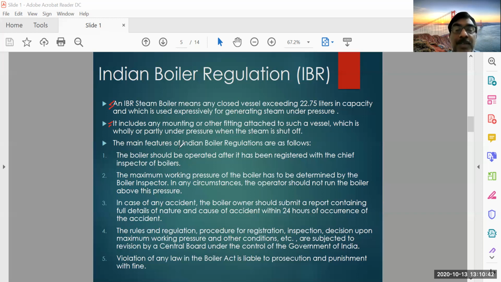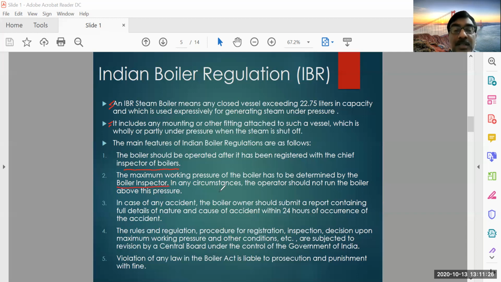So the main features of the Indian Boiler Regulations are as follows. The boiler should be operated only after it has been registered with the Chief Inspector of Boilers. When it is manufactured, it can be operated only if it is registered with the Chief Inspector of Boilers, because it is hazardous equipment. If the boiler blasts, so much damage will happen, either to property or to people. So unless it is approved by or registered with the Chief Inspector of Boilers, it should not be used.